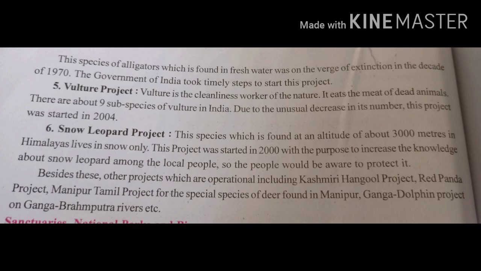Besides this, other projects which are operational include the Kashmiri Hangul project, the Red Panda project, the Manipur Thamin project for a species of deer found in Manipur, and the Ganga Dolphin project on the Ganga and Brahmaputra rivers. So students, all these projects are very important from this chapter. You have to learn them.